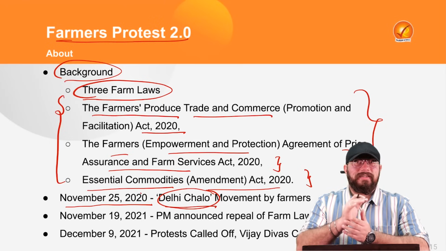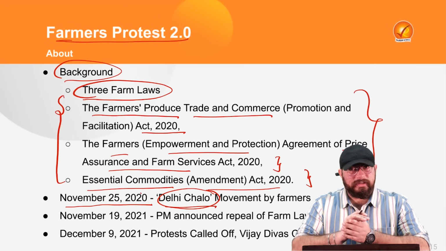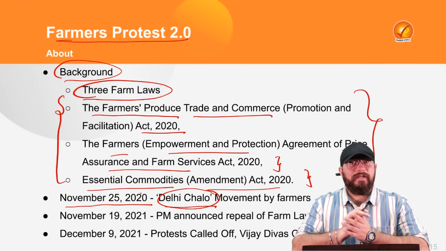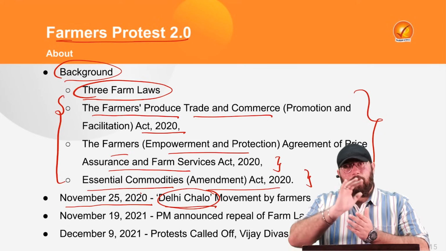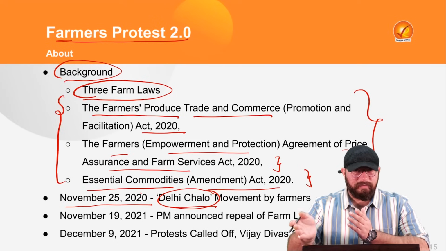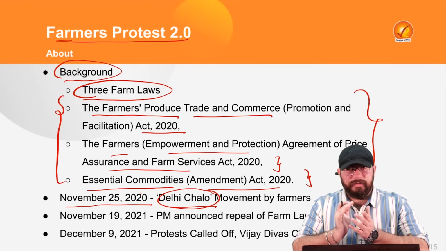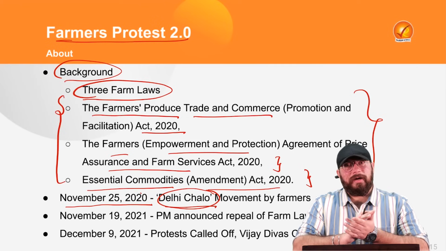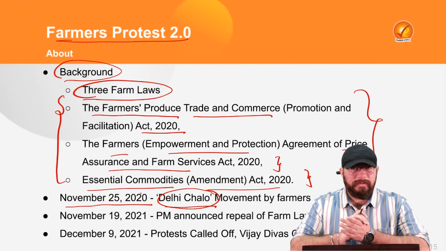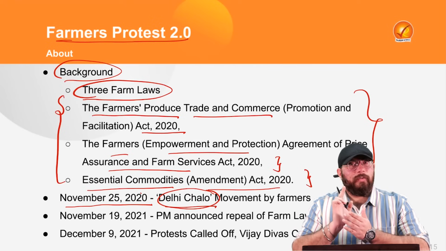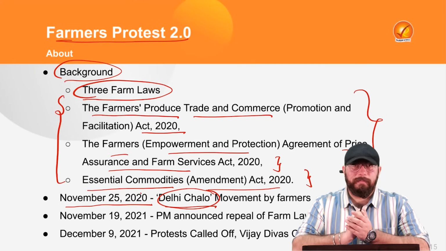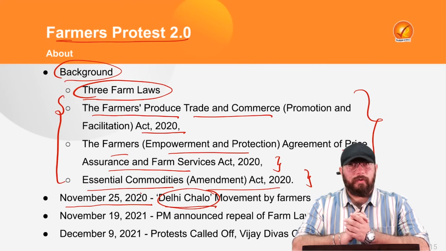Because of these things and because of widespread protests which were ongoing, especially in the Singhu border and the Tikri border of the Delhi area, several protests were ongoing for the entire year, right? And there was a standoff, of course, between the government and the farmers unions and several of the farmers. So farmers with all their tractors, all their infrastructure, were at Delhi's borders. For 2 months straight, there were no rail services in Punjab region. Right, so railway services stopped in Punjab region and a lot of other things also happened.